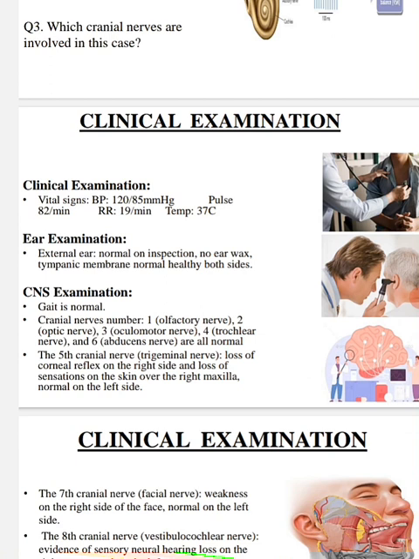Cranial nerves: the first, olfactory nerve, the second, optic nerve, the third, oculomotor nerve, the fourth, trochlear nerve, and the sixth, abducens nerve, are all normal. Fifth, the trigeminal nerve: loss of corneal reflex on the right side and loss of sensation on the skin over the right maxilla, normal on the left side.